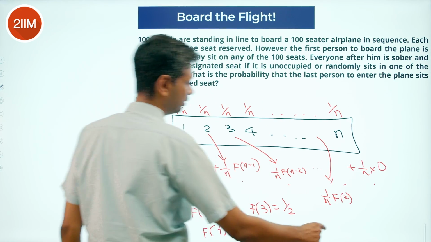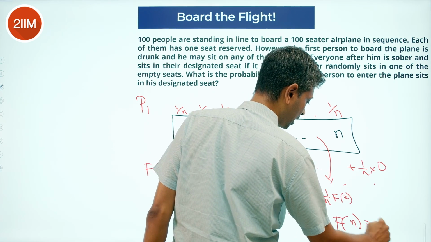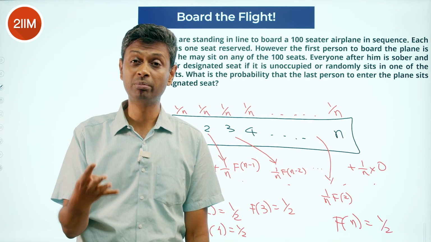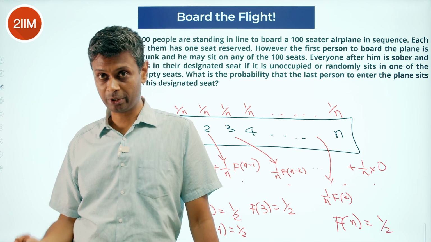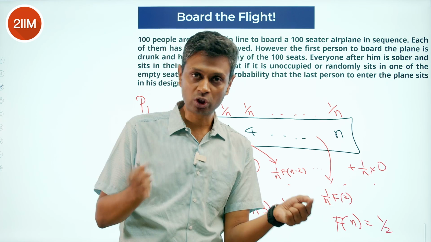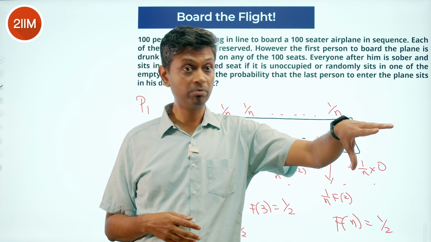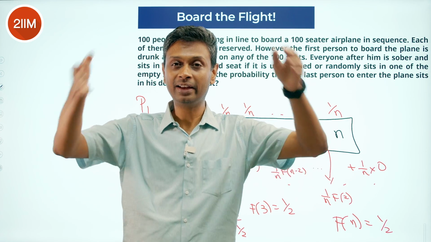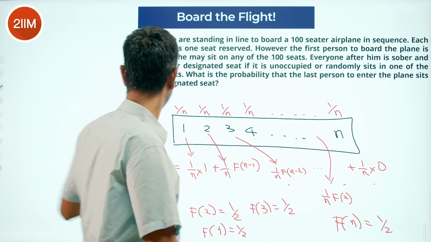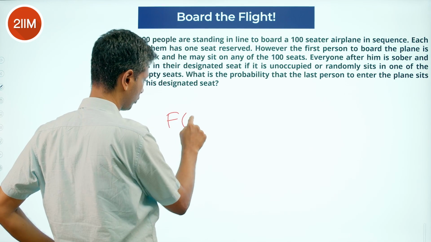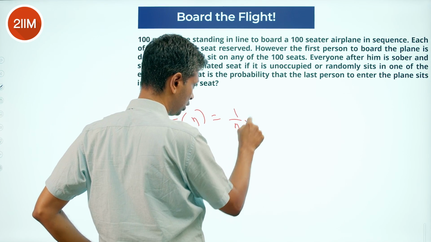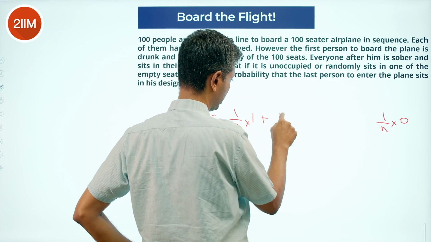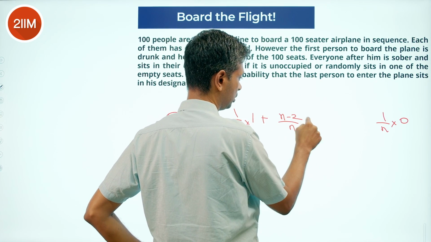Overall f of n is half. F2 is half, F3 is half, F4 is half, F5 is half, F6 is 1 by 2, F7 is 1 by 2, F8 is 1 by 2. All of these are 1 by 2. Fn will also be 1 by 2. Fn, I come here, 1 by n this extreme, everything works, 1 by n that extreme, nothing works. Middle throughout, n minus 2 by n into half. I'm through. So f of n is 1 by n into 1, 1 by n into 0 plus n minus 2 by n into 1 by 2.